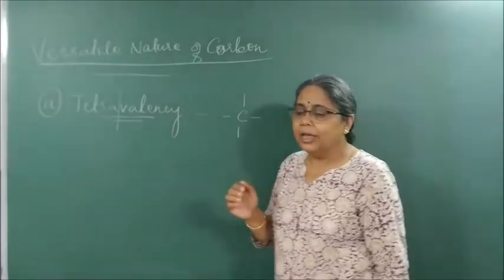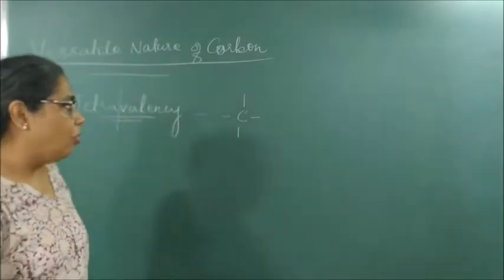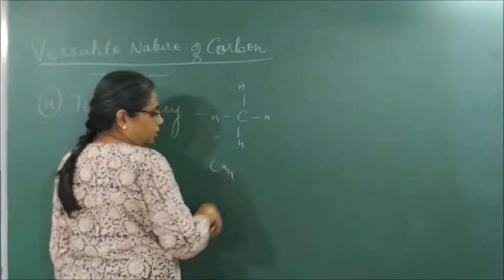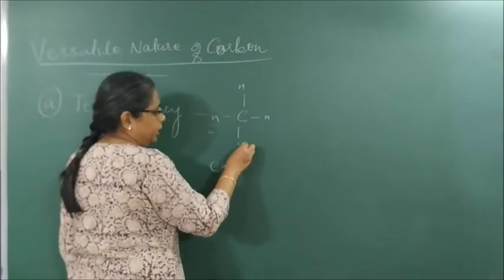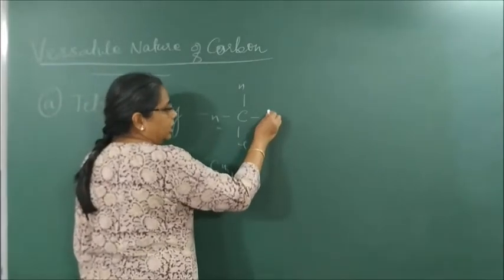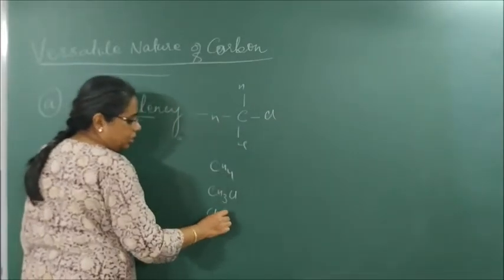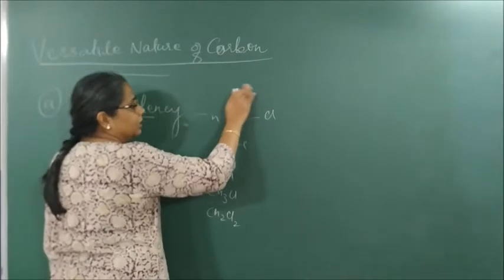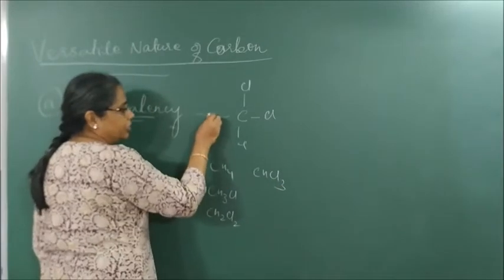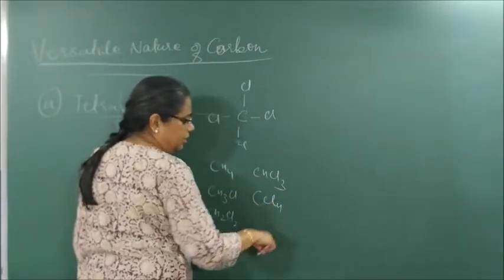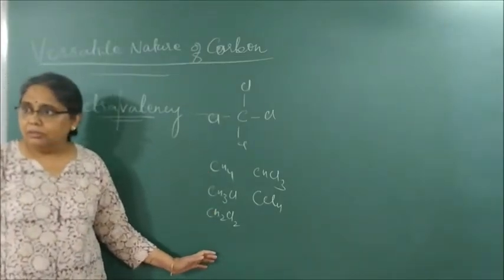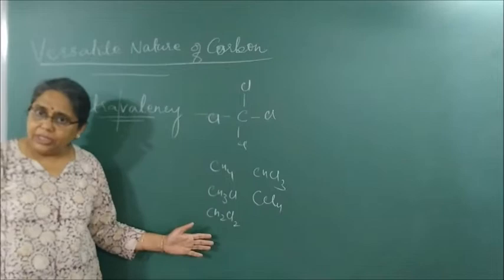Understood what I did? I first took all as hydrogen, so my compound was CH4. Then I replaced one H with Cl and got CH3Cl. Another H with Cl gives CH2Cl2. Another gives CHCl3. Another gives CCl4. Same thing I can do with bromine and with iodine.